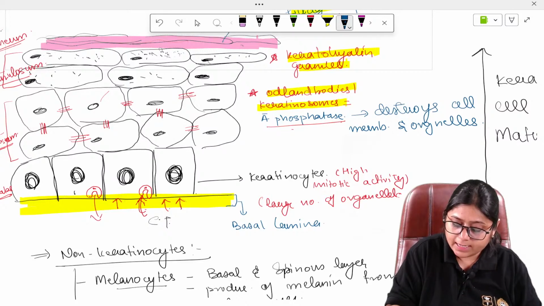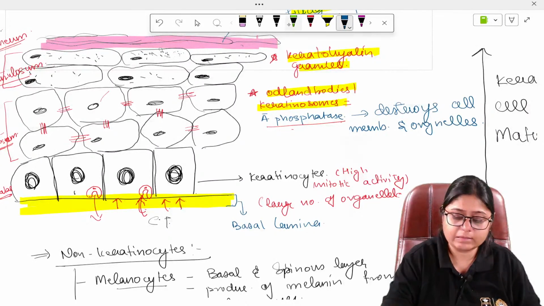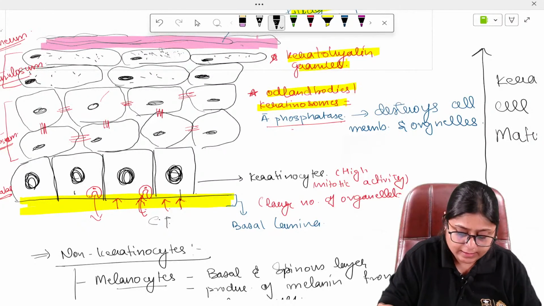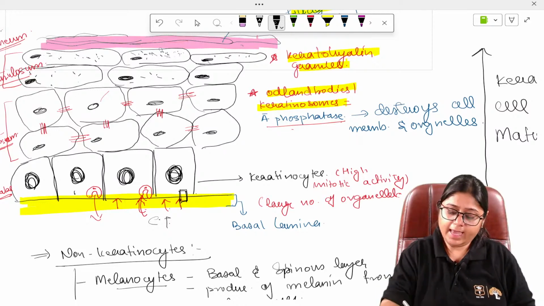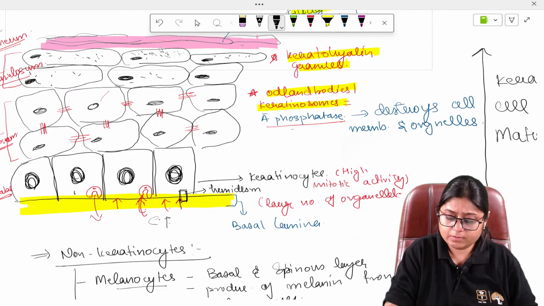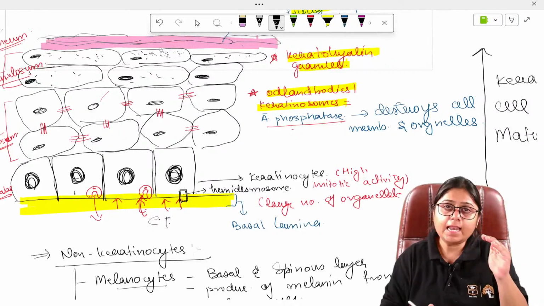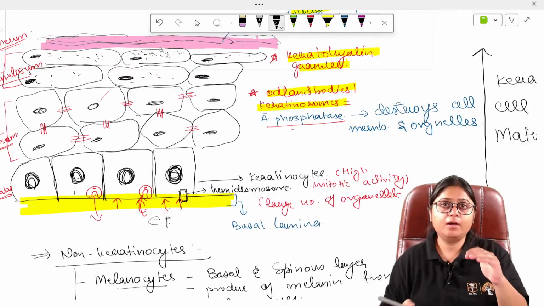Now these cells are connected with the basal lamina with the help of hemidesmosomes. Hemi means partly: it connects the cell on one side and partly connects the basal lamina.